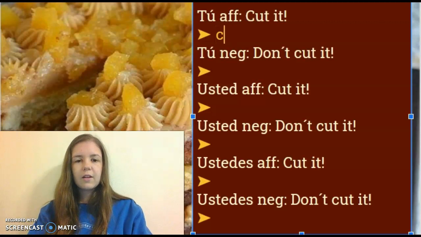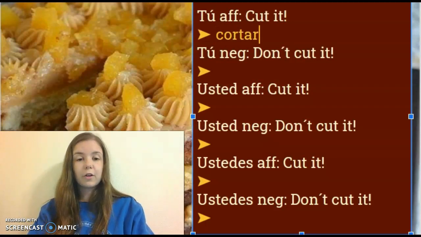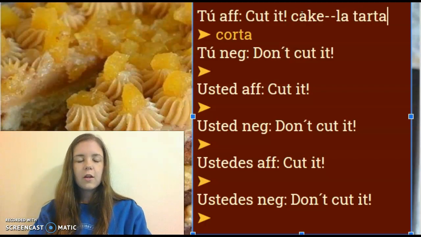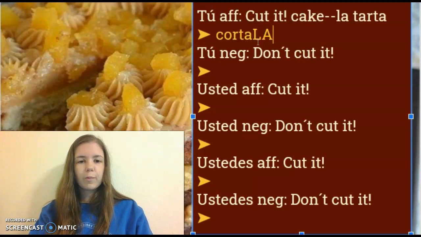So to cut is cortar. My yo form, which doesn't matter here because it's tú affirmative, would be corto, but my ella usted form is corta. The word for cake, let's use la tarta. That's the word they use more in Argentina, so it's going to be a feminine version. So when it's tú affirmative or any affirmative, I'm putting my word for it, la, attached to the end.